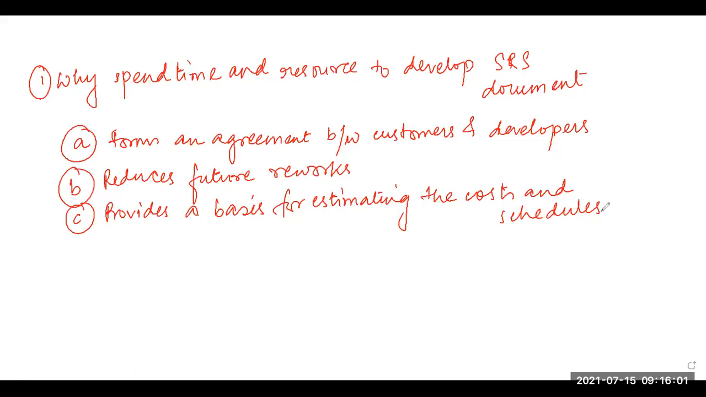So from looking at this SRS document, the project manager can also schedule the work, that is, which people for how much amount of time he will schedule in order to gain a good margin for their company, he can decide. Next point is, it provides a baseline for validation and verification.